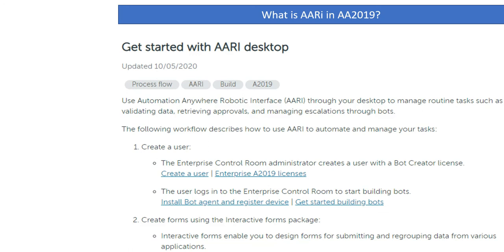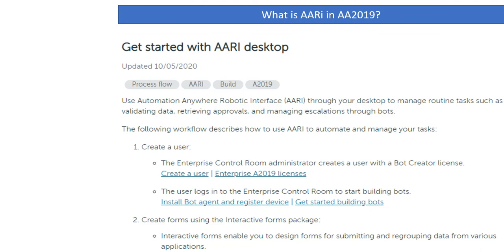In Automation Anywhere 2019, a cloud version is available. The cloud version has two types. One is private cloud. The other is the Automation Anywhere deployed cloud version. In a private cloud, every organization has its own hosting space and cloud available as private. There is no hosting related to Automation Anywhere. But in the AA deployed service, Automation Anywhere itself hosts it.